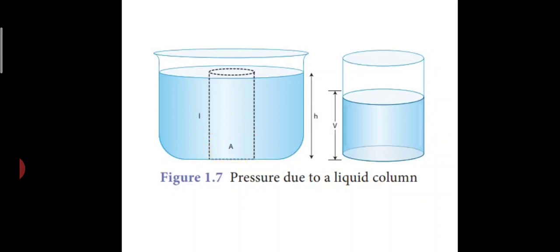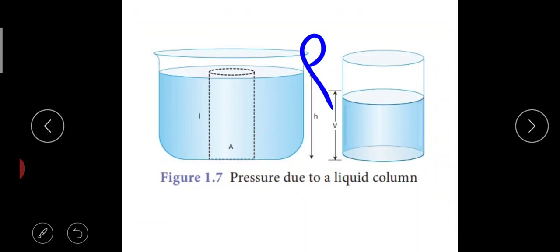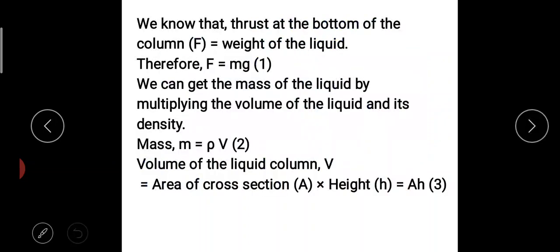The symbol rho, it is always written like this. This is the symbol rho, density. The height of the liquid is given as h. So you can see here the height is given as h. In other words, the depth of the water from the top surface is shown in the figure for you. Now we are going to identify the pressure.